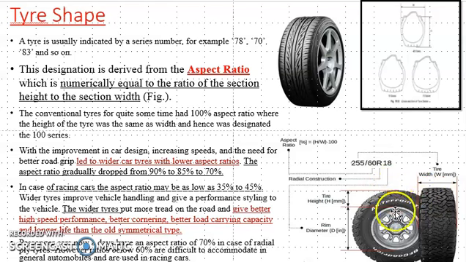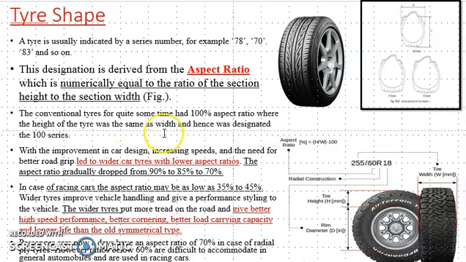In this figure, this is the section height, from above the rim to the outer end. This distance is called the section height, and the section width is already known from the side view. Here this is the section width. In this 2D diagram, here is the section height and here is the section width.